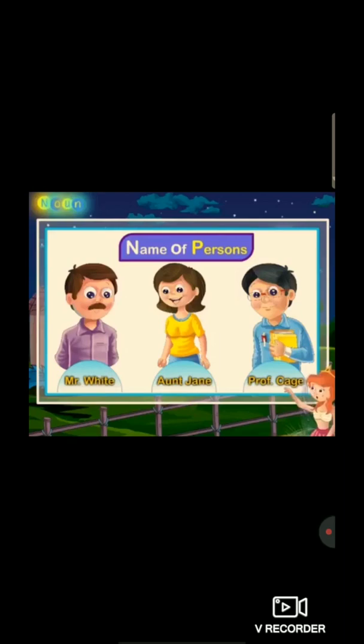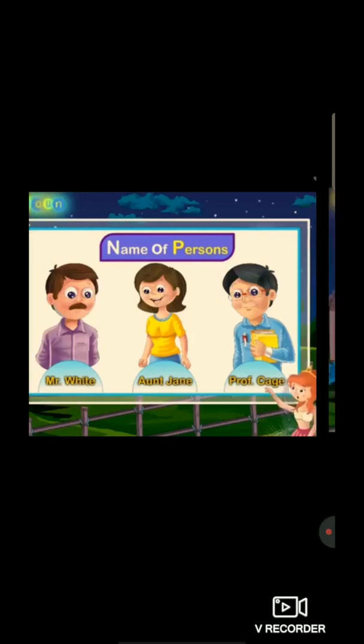Students, this same picture I had shown you in the common noun also. But for Mr. White we called as man. Aunt Jane we called as woman. And Professor Kate we had called professor in the common noun. Right students? In a proper noun, the actual name of the person is Mr. White, Aunt Jane, Professor Kate. So students, everyone understood? Now next.